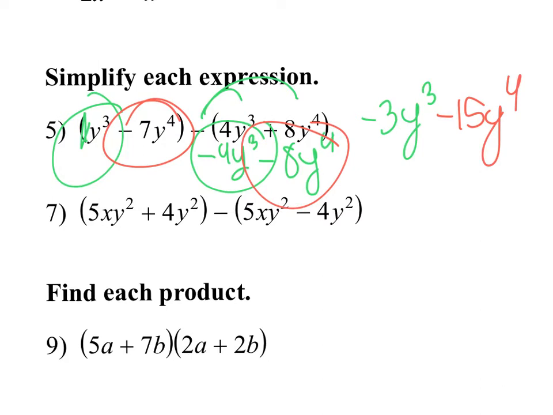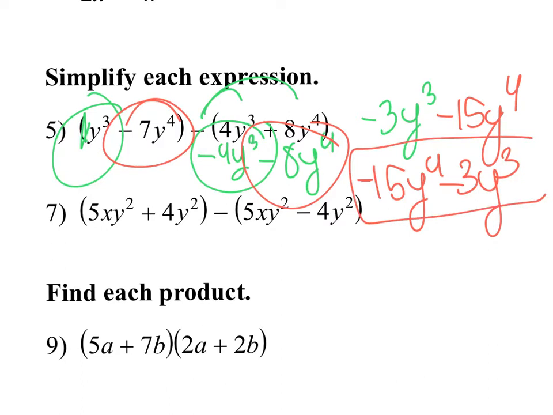Okay, and if you check the answer key, they did put it in the right order. Perfect. We need to put it in standard form. So I need to put the negative y to the fourth first, and then y to the third second, because you go highest exponent to lowest. So 4 before 3.